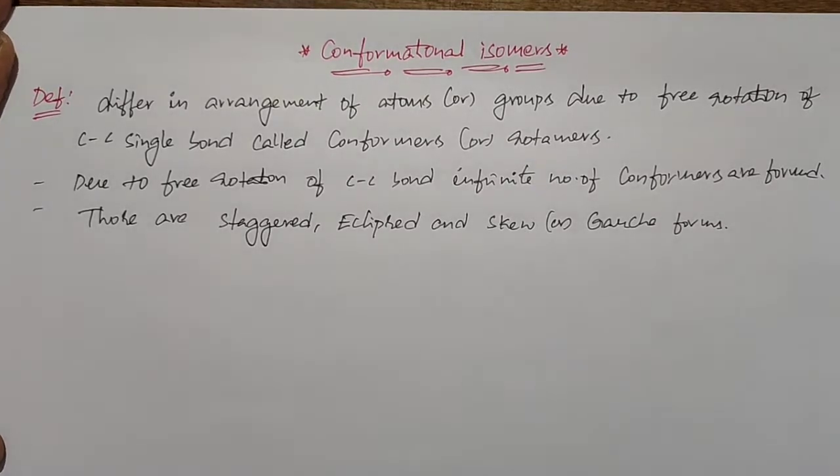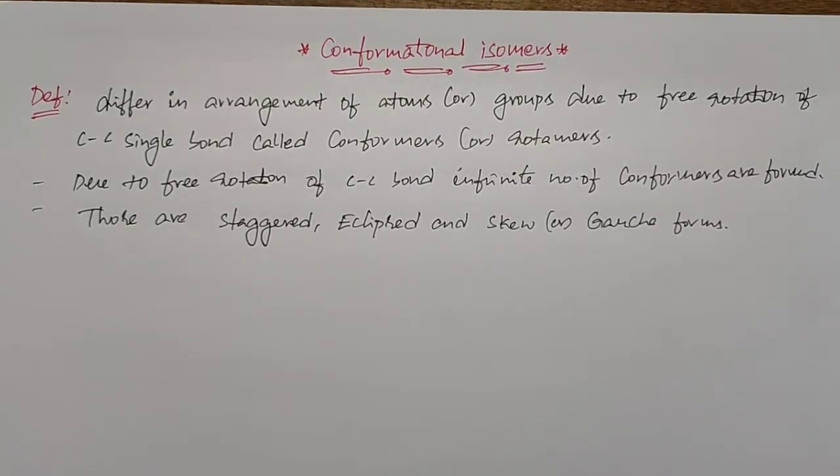When you observe the order of stability of staggered, eclipsed, and skew forms, the staggered form is more stable when compared to the skew, Gaussian, or eclipsed form, and the eclipsed form is the least stable.